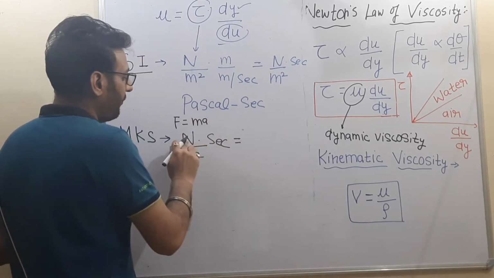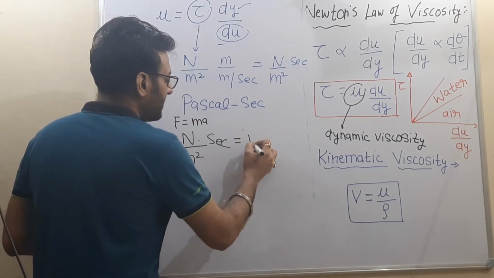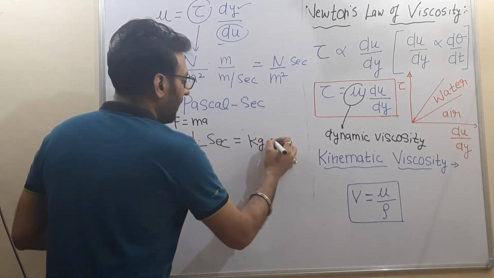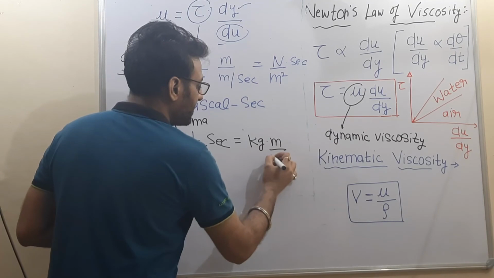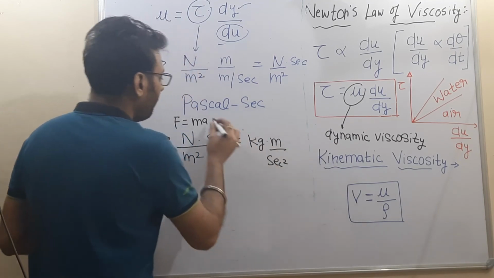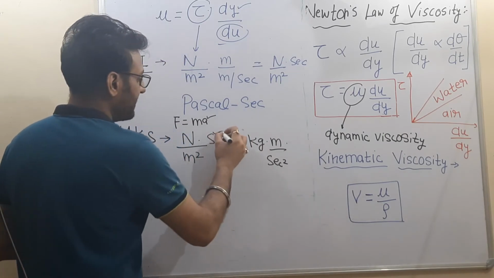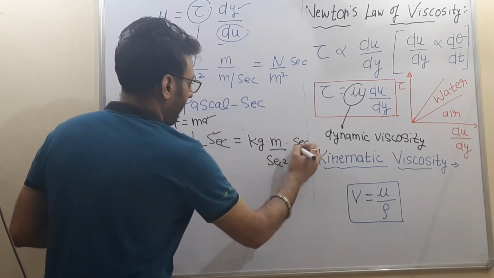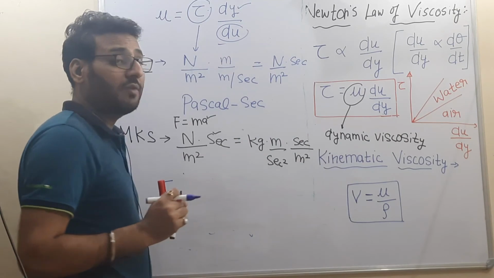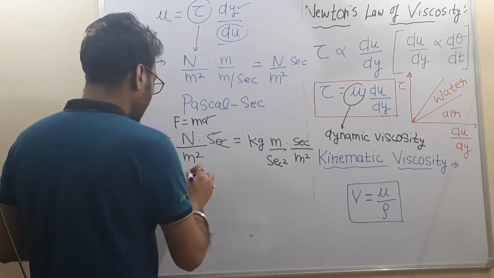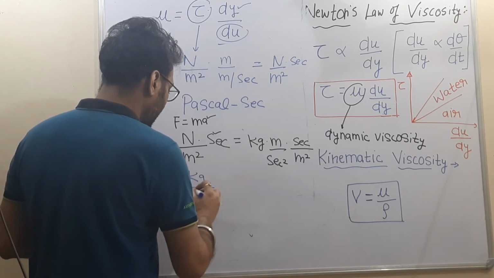So the unit of Newton will be kg, the unit of mass, into meter per second square, the unit of acceleration, and finally we will multiply by this second and divide by meter square. After solving, the unit of dynamic viscosity in MKS unit will be kg per meter second.